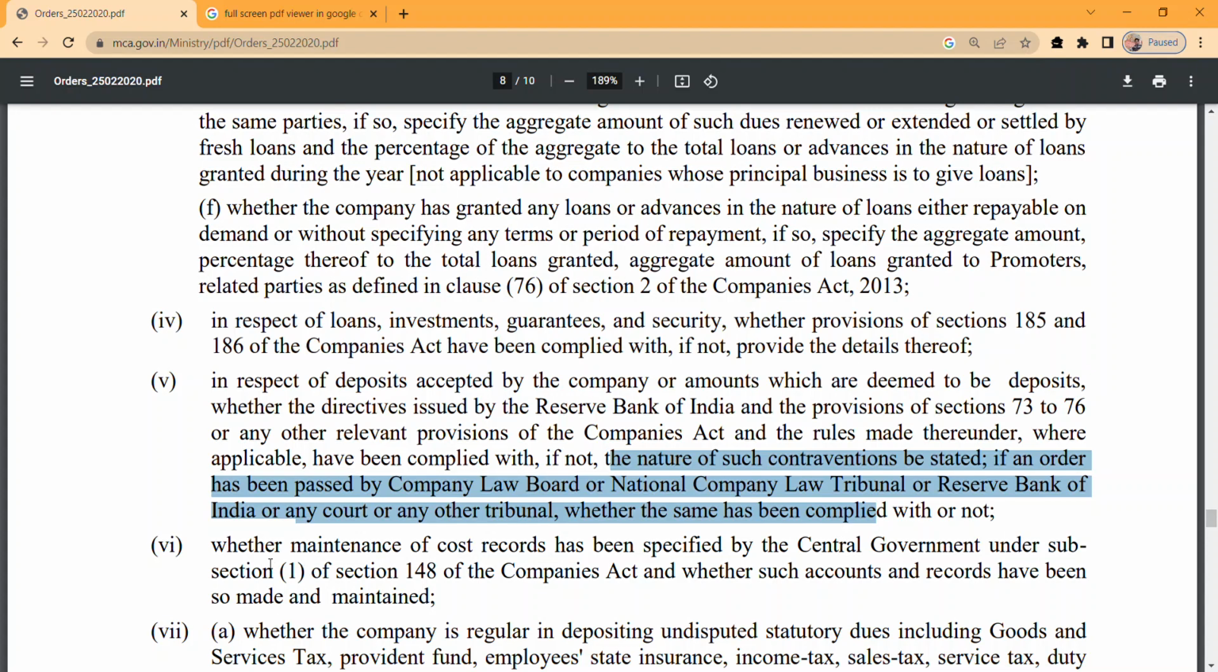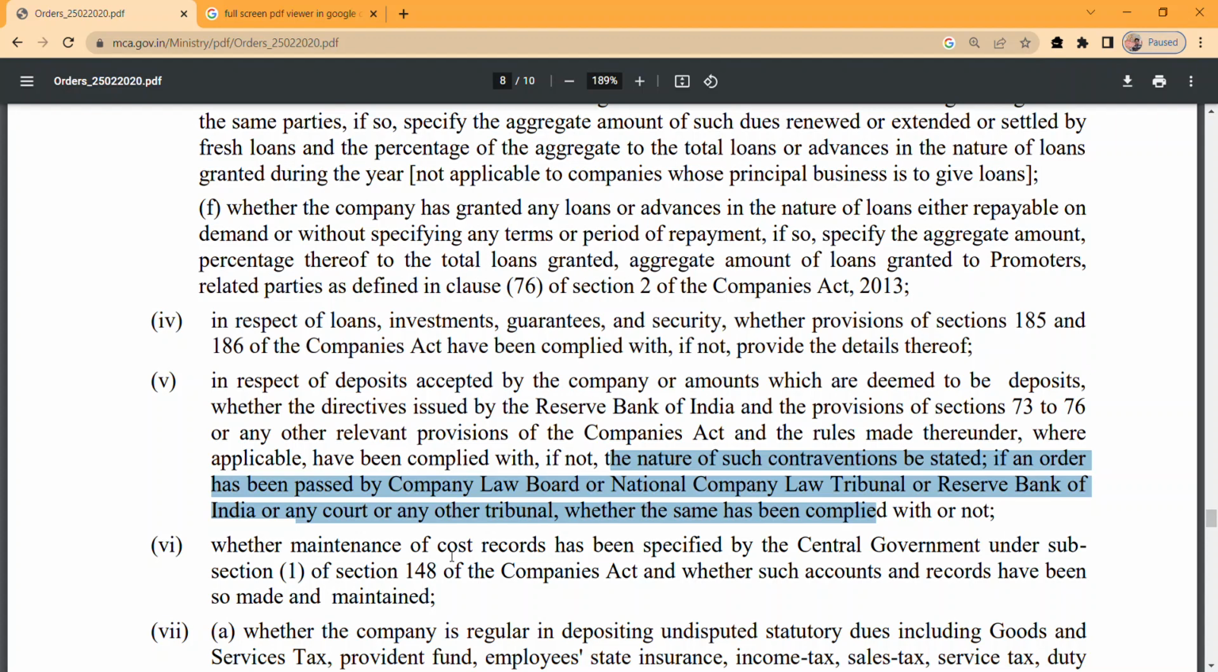Whether maintenance of cost records has been stipulated by the Central Government under sub-section 1 of Section 148 of the Companies Act, and whether such accounts and records have been made. We need to check whether there is any applicability of preparing cost records mentioned in Section 148, and if it is applicable, we need to check that we are making it properly or not.